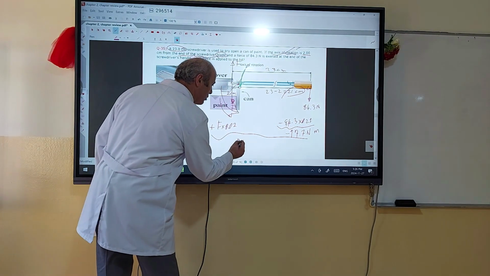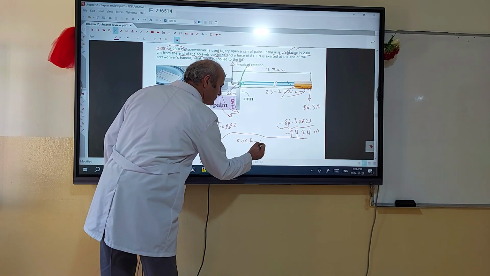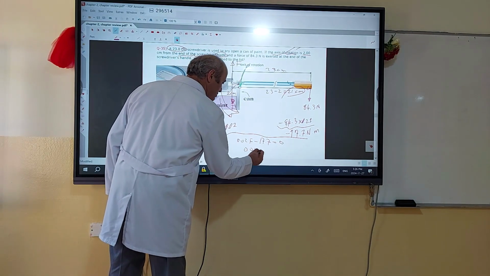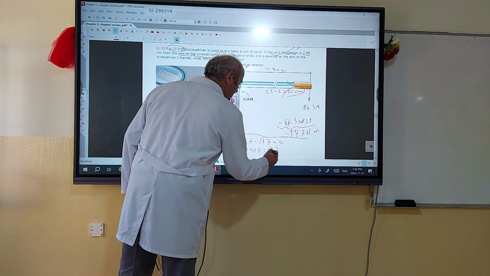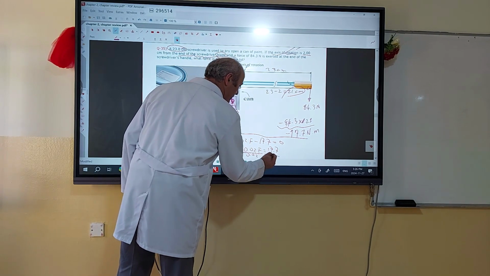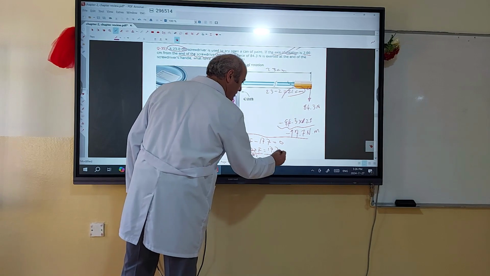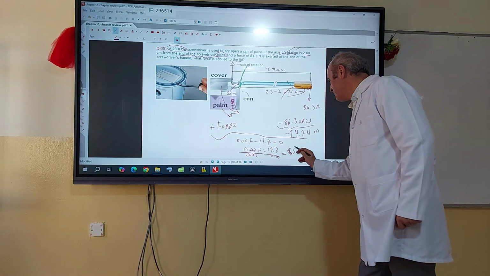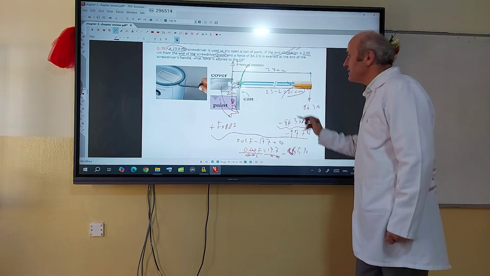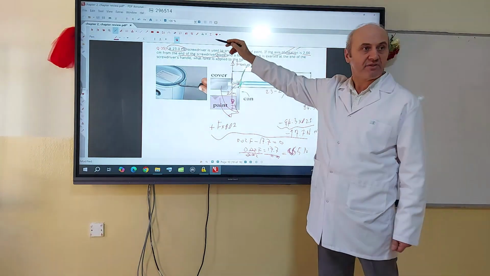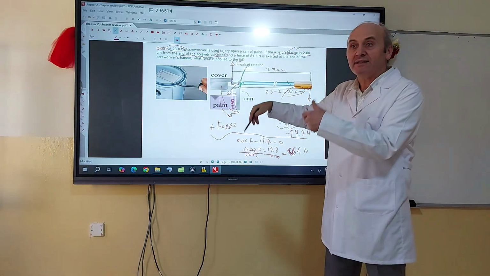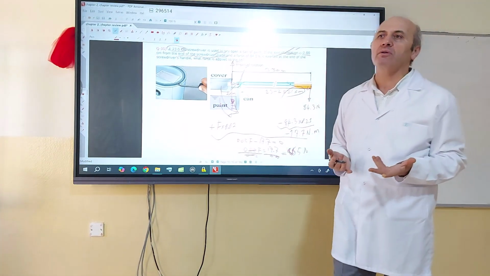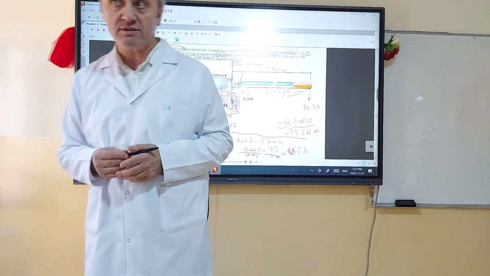So you are going to add them and make them equal to 0. You have 0.02 F, negative 17.7, and the result must be equal to 0. Transfer it to the other side: 0.02 F is equal to 17.7. Divide by 0.02 on both sides. The result is 885 Newton. Yes, the force acting on the lid is 885. The force acting on the blade by the lid is also 885, where action-reaction pairs are equal in magnitude, opposite in direction, and acting on different objects.